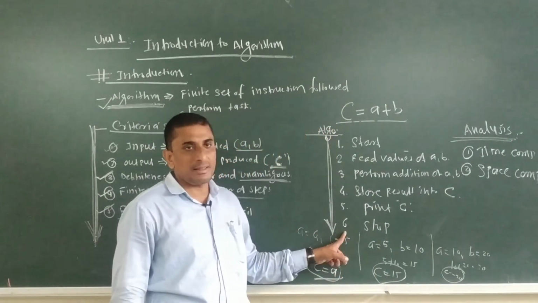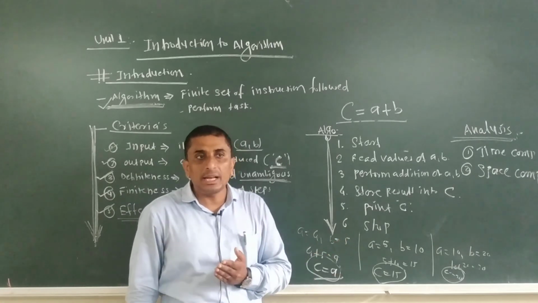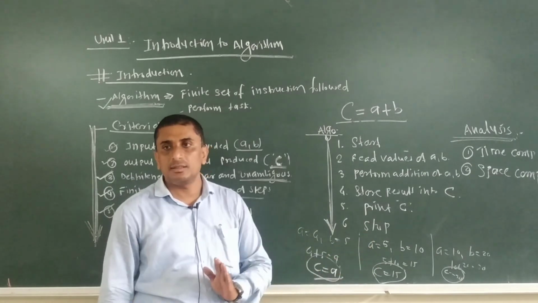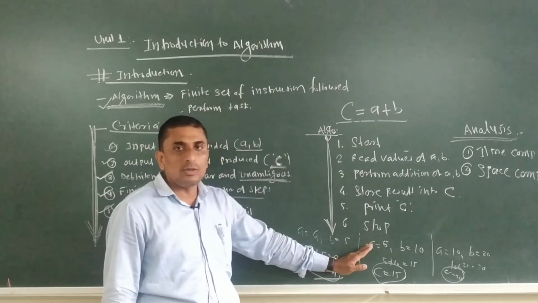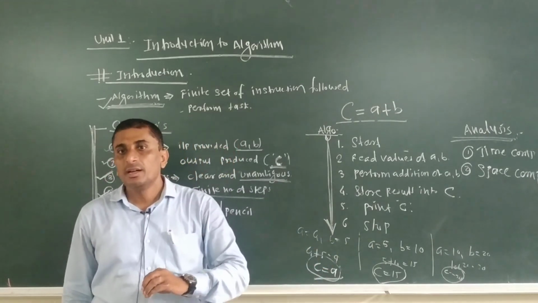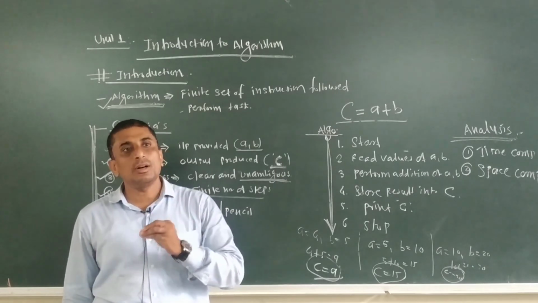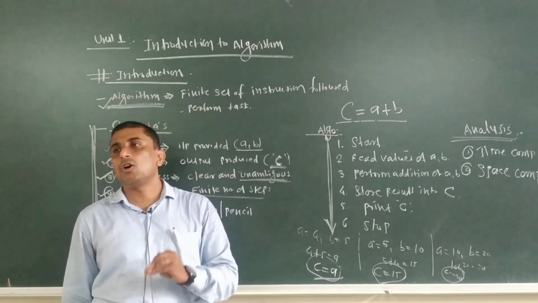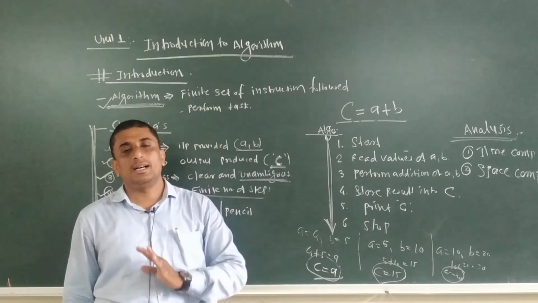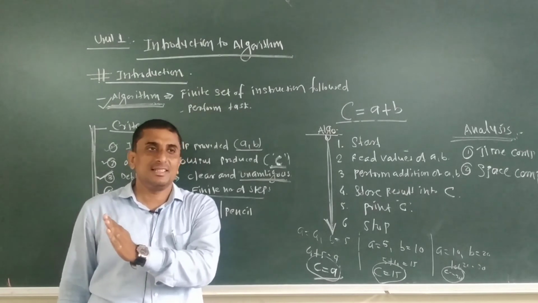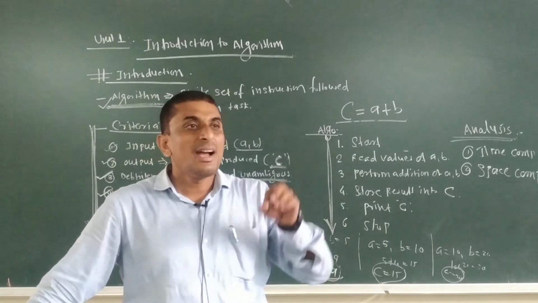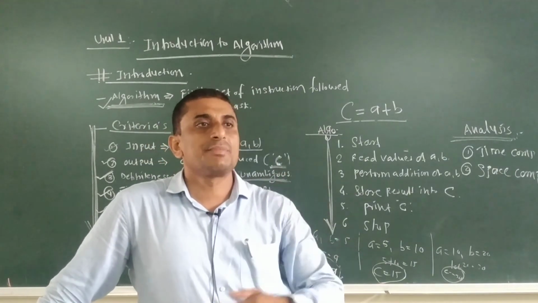There are 6 steps in this algorithm. So we are going to calculate how much time this algorithm requires to reach completion, and how much space it requires. Defining the time and the space for the respective algorithm is what we call the analysis, or complexity analysis, of the algorithm. That is our second part, design and analysis of algorithms: the analysis of any algorithm.